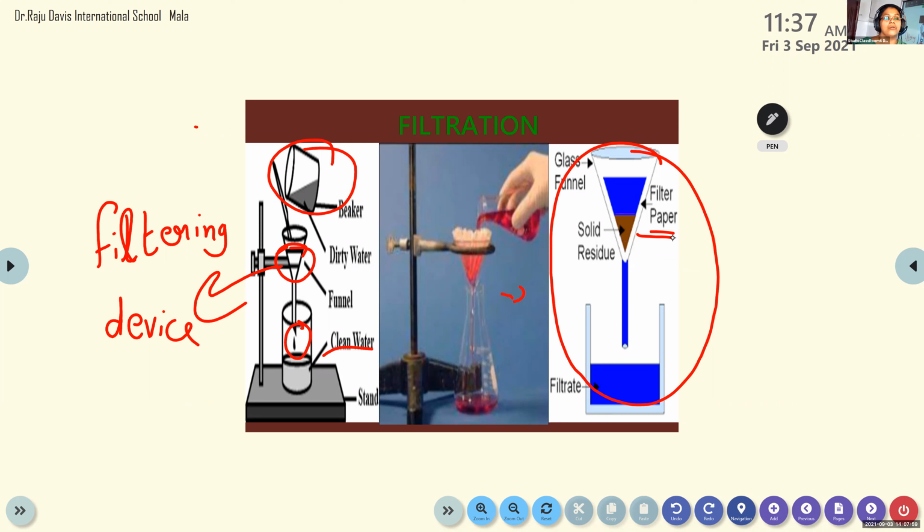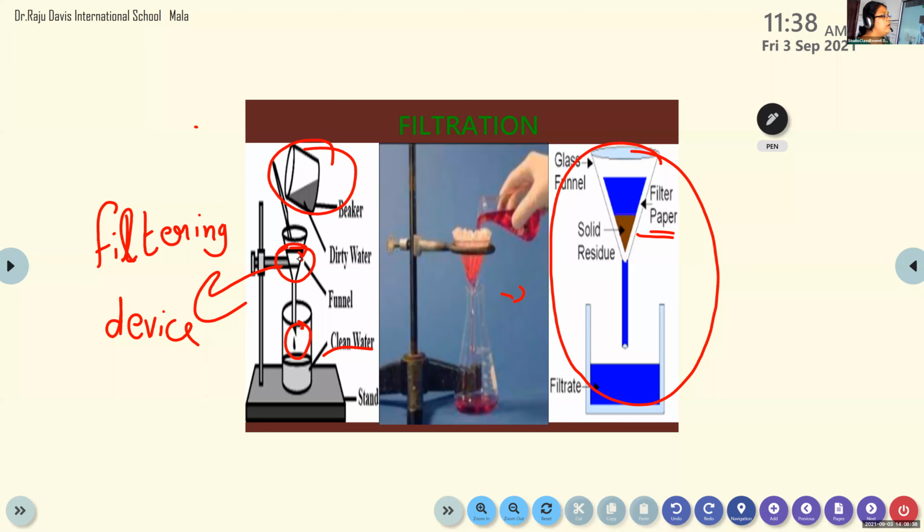It is hard. So that is the chemical filter paper. You can make it into a cone shape. We get groundnuts in paper cones, correct? Even popcorn, we collect it in paper cones. So if you don't have this filter funnel here, you can filter by using filter paper. Filter paper is a little thicker tissue paper, very hard. You can buy it from the shops where they sell it, and make it into a cone shape, and you can pour in whatever you have to filter.